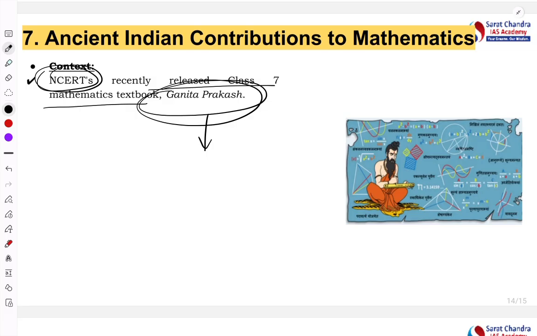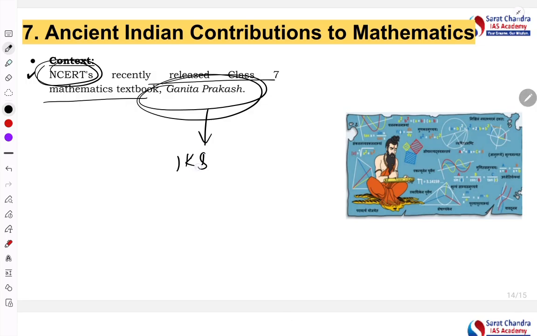And this is important because even the National Education Policy 2020 talks about inclusion and incorporation of the Indian knowledge system. The Indian knowledge system is expected to be included under the National Education Policy 2020. So that way it is important. And what are the significant literatures? What are the important literatures?